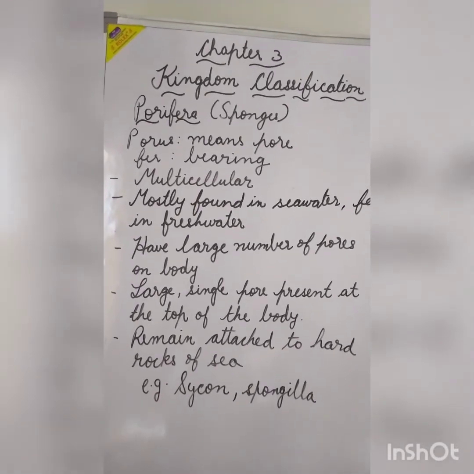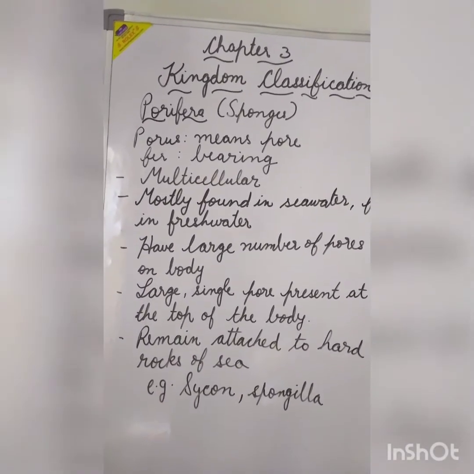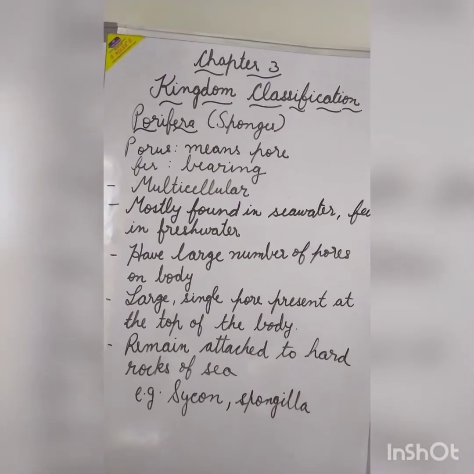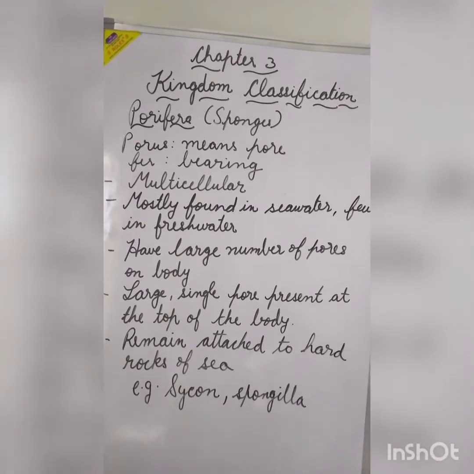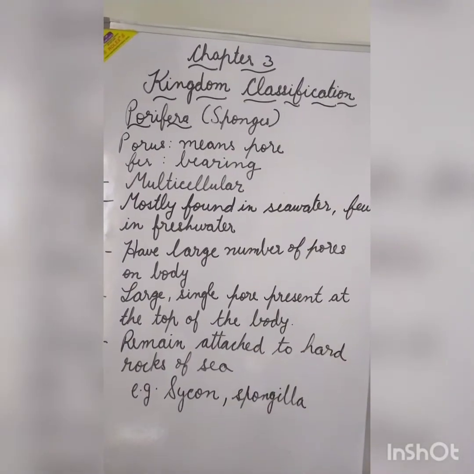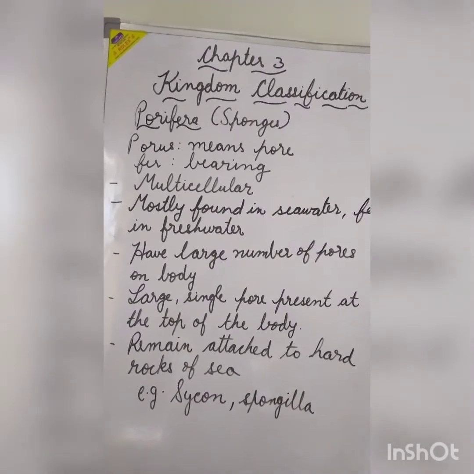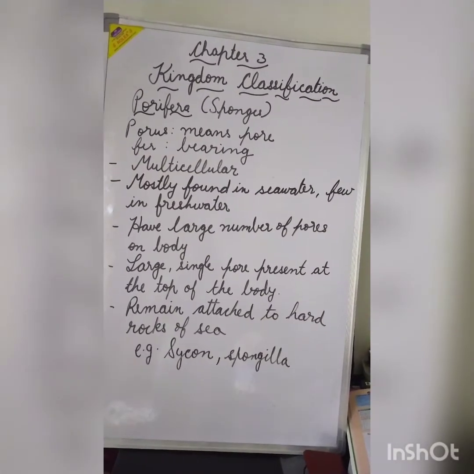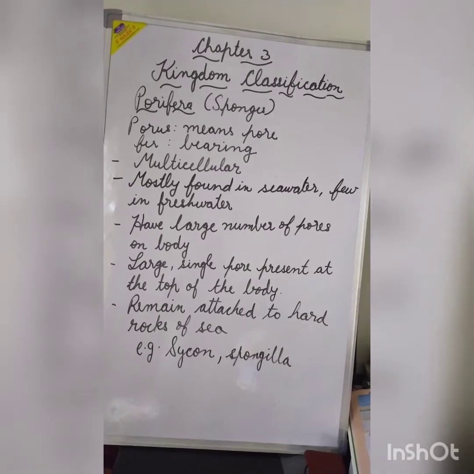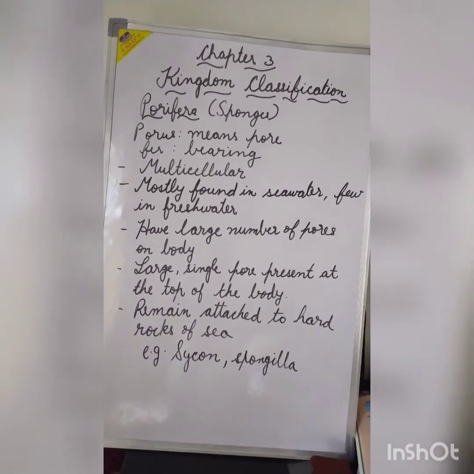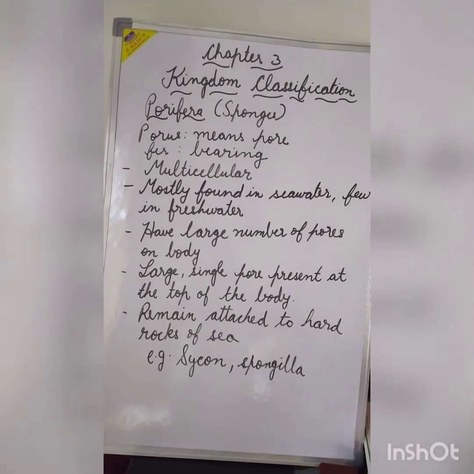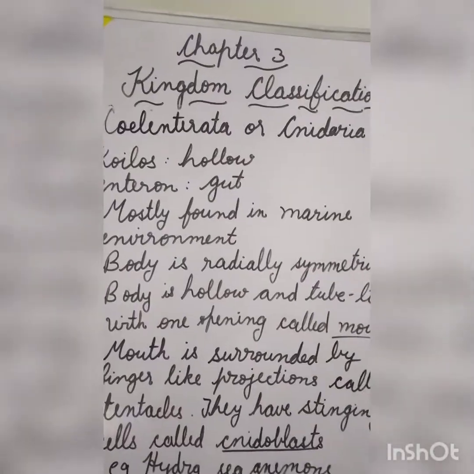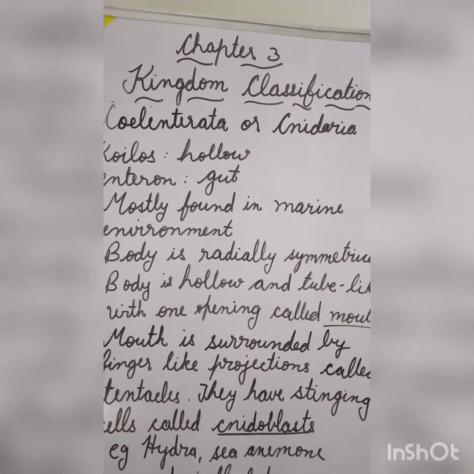They have a large number of pores on the body through which the water containing food and oxygen enters from outside inside the body. It has a large single pore present at the top of the body through which the water containing waste materials is removed from the body. It remains attached to the hard rocks of the sea. It doesn't move from one place to another. Examples, Sycon and Spongilla.